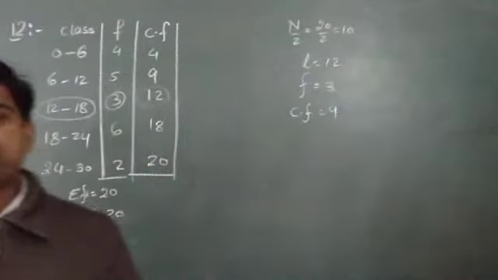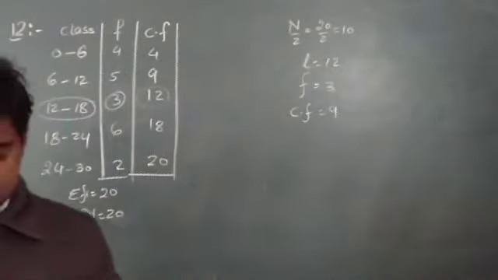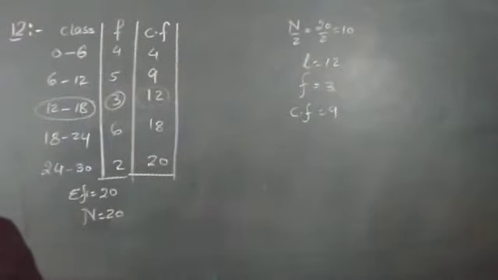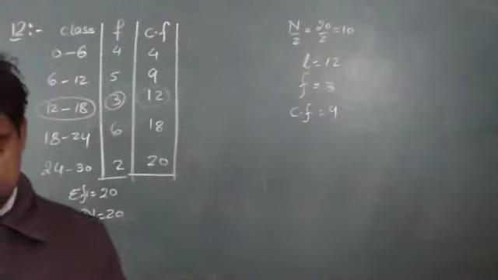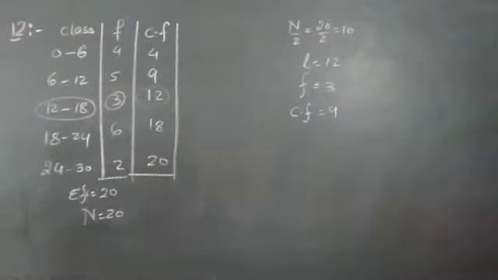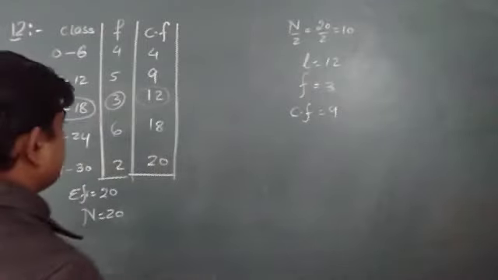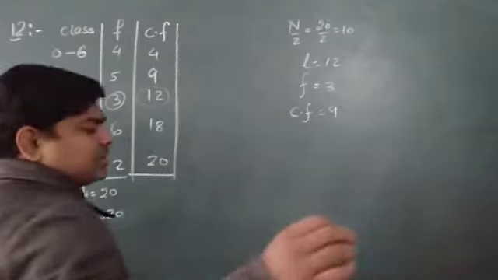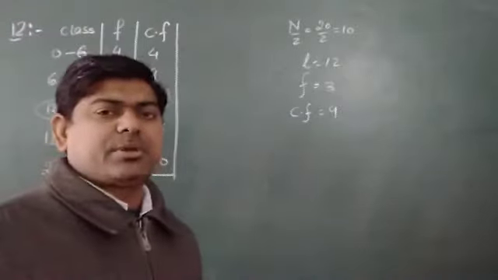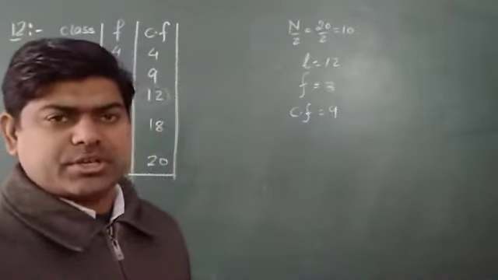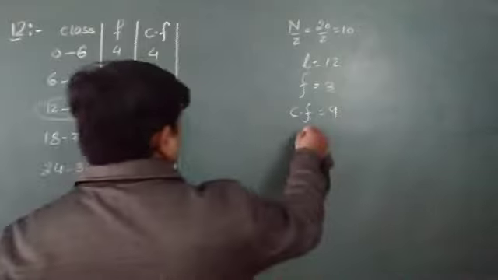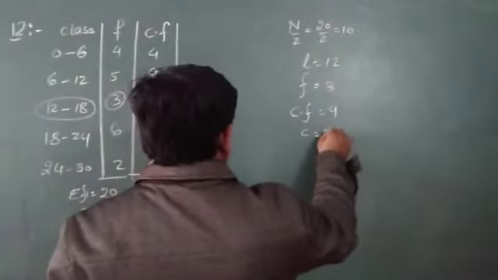Simply, the preceding cumulative frequency, so I took here 9. And now the class size, I told you, is written by c in your book. That can be written by h also, no problem. So the small c is 6.